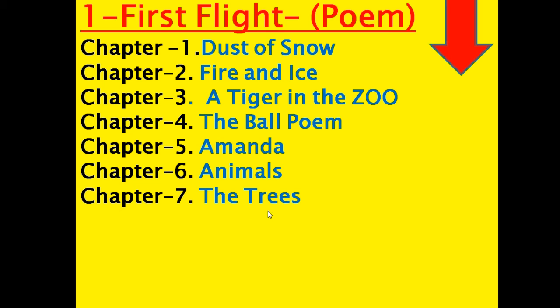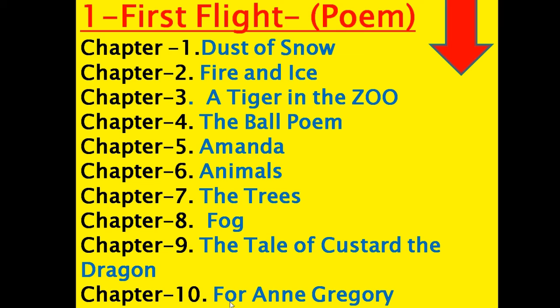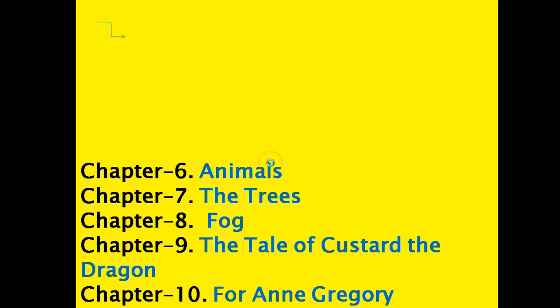Chapter number 7, The Trees. It is also a poem. Chapter number 8, Fog. Chapter number 9, The Tale of Custard the Dragon. This is also a poem. And the last poem is For Anne Gregory. So these are the poems.